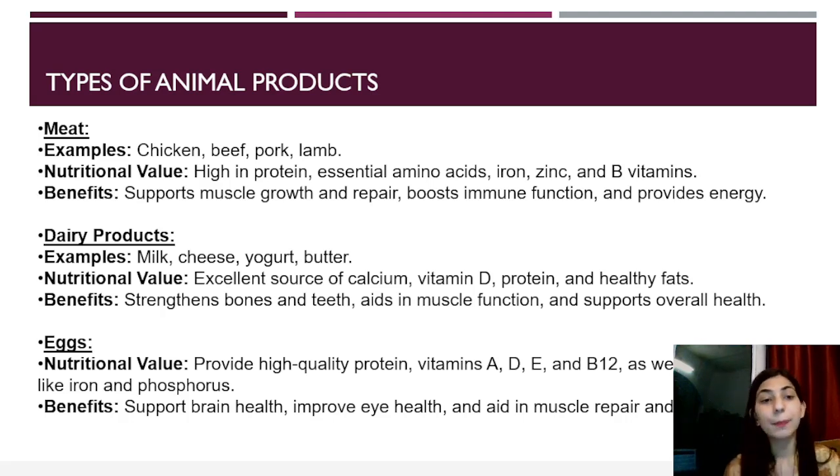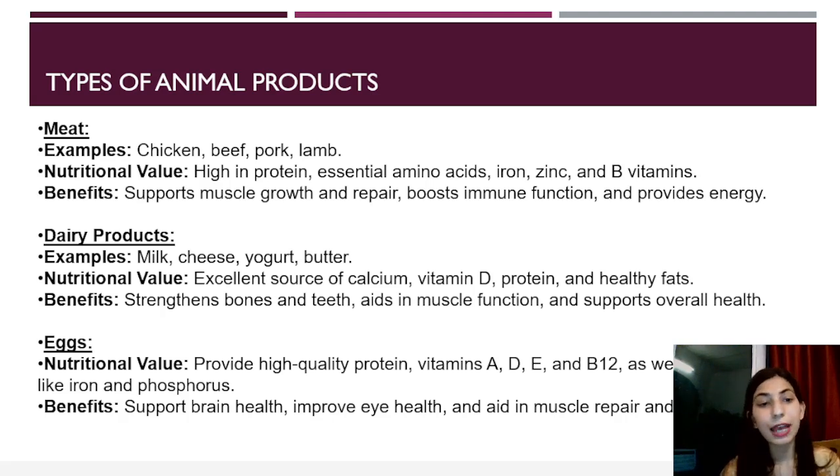Meat. For example, chicken, beef, pork, and lamb. High in protein, essential amino acids are very high in it. Then iron. Acha, what are essential amino acids? You have to mention in the comment section also. Then iron, zinc, and B vitamins. Benefits are it supports muscle growth and repair. Then it is good for the immune system. Then it provides energy.